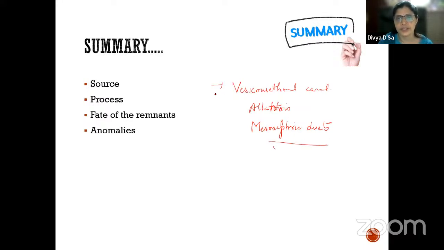Okay, vesico-urethral canal, what is it forming? It will form the main bladder. The urinary bladder is formed by the upper part, and the lower part forms the primitive urethra. So two structures are derived from there. Allantois will form the apex. The rest it will form the urachus. The urachus will form the median umbilical ligament. And the mesonephric ducts will form the trigone of the bladder.